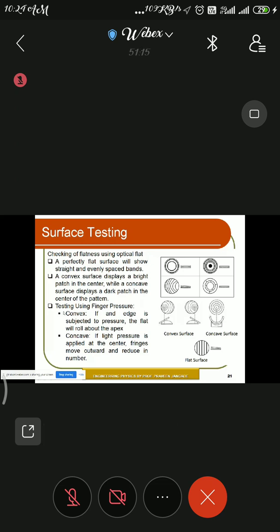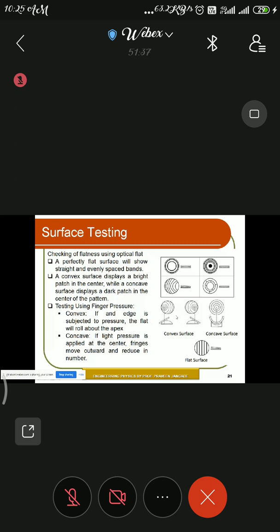Then, testing using finger pressure. You can see the finger pressure. If an edge of the convex surface is subjected to pressure, the flat will roll about the apex. You can see there is an apex point. If you press at the apex point, you can get a structure like this also.